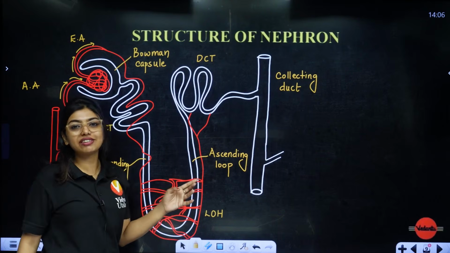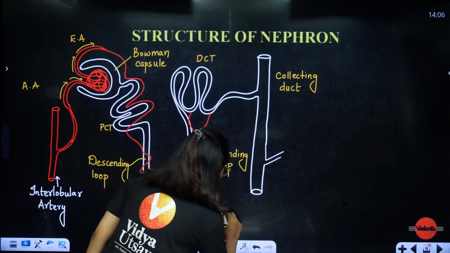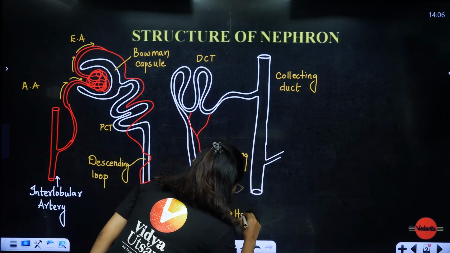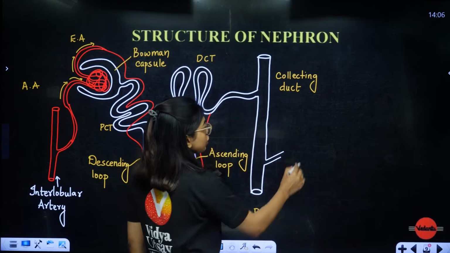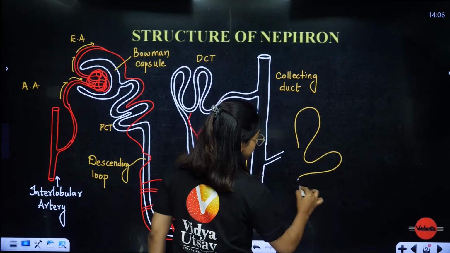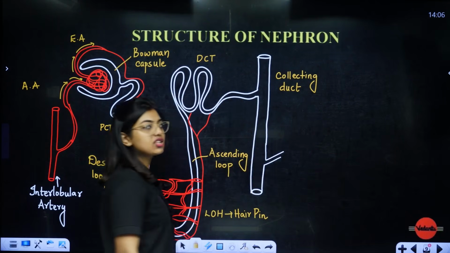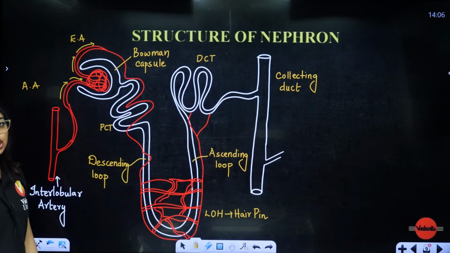The loop of Henle is a hairpin-like structure. Okay, what is a hairpin, ma'am? Now from here, let's say I'm coming to Tamil Nadu or I'm going to Kerala. You will notice on roads there is a turn like this. That is a hairpin-like structure. Hairpin, or a U-shaped structure.